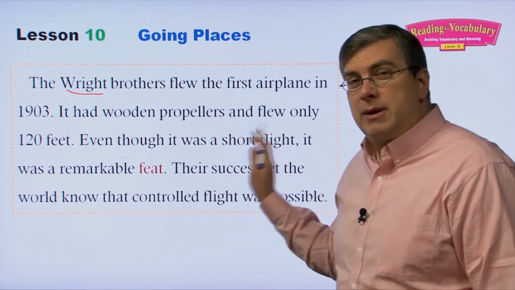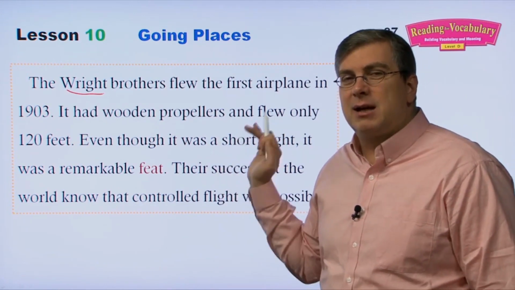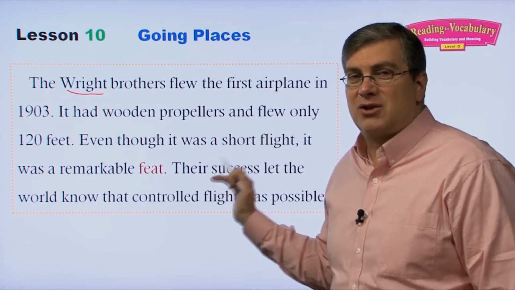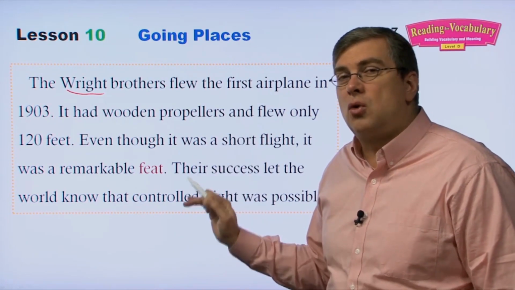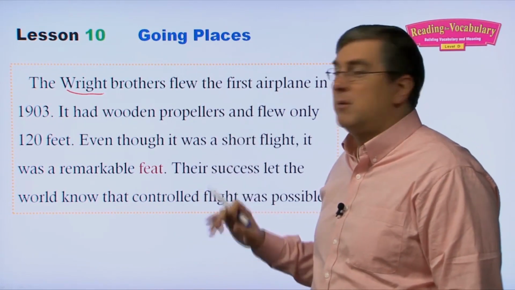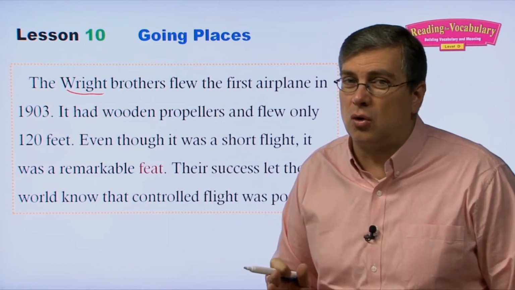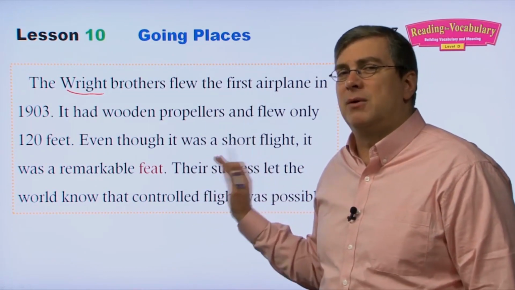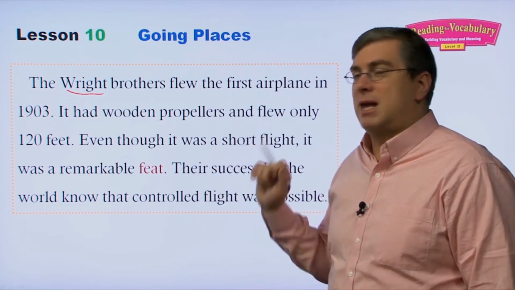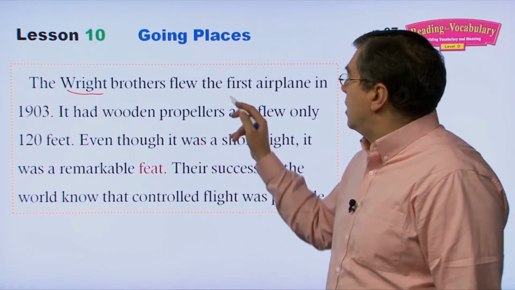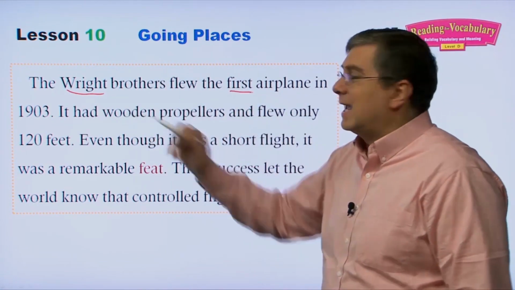Okay, so we're talking about the history, the beginning of air transportation, the beginning of controlled aircraft. Before, we had balloons, but they were not controlled, right? So now here's a new type of aircraft, right? It is a plane. And the Wright brothers flew the first airplane in 1903.